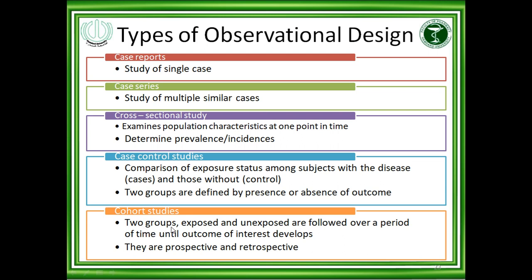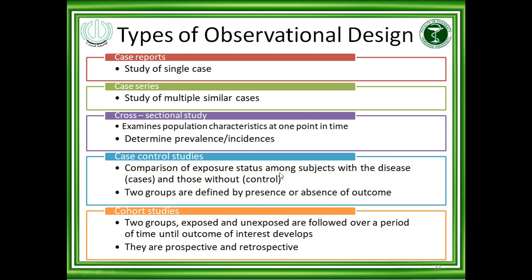Cohort studies: two groups, exposed and unexposed, are followed over a period of time until the outcome of interest is developed. Here there is a mild difference between the case control study and the cohort study. In the case control study, two groups are defined by presence or absence of outcome.